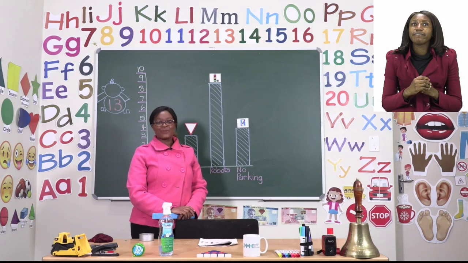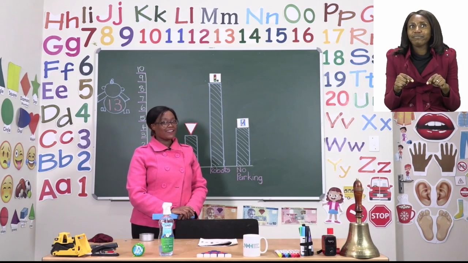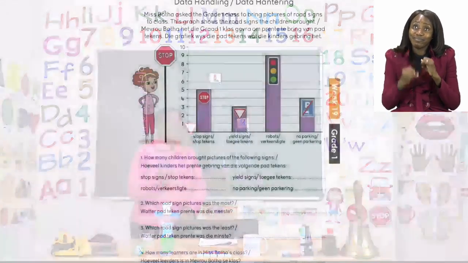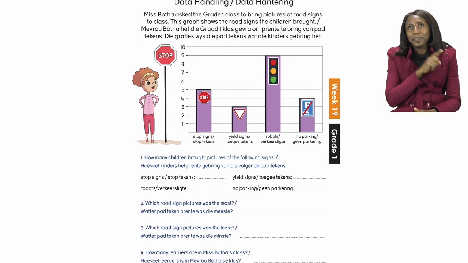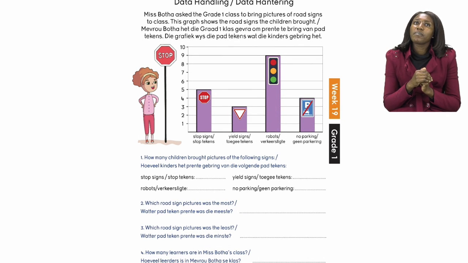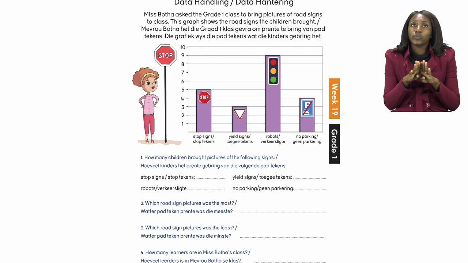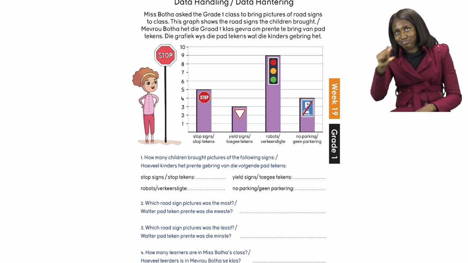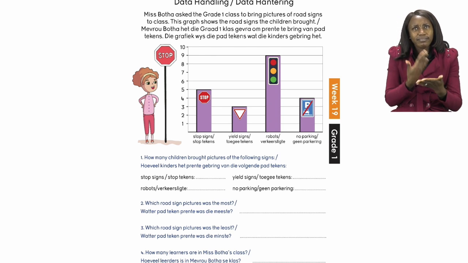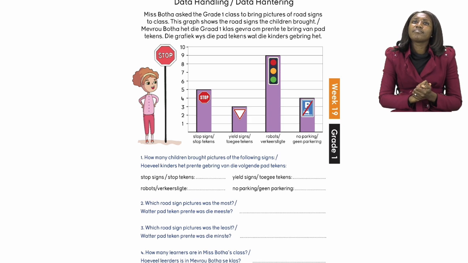For our lesson now, boys and girls, we are going to do our last exercise on page 13. On page 13, we are going to be doing data handling. Now it's our job to take a look at the bar graph we have been given, and then after that, use the information to answer the questions.